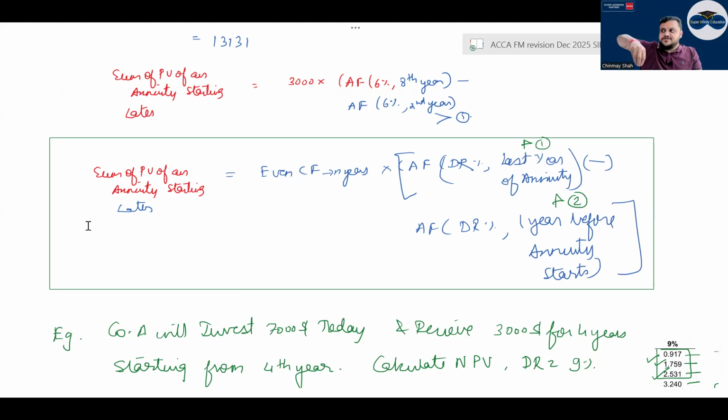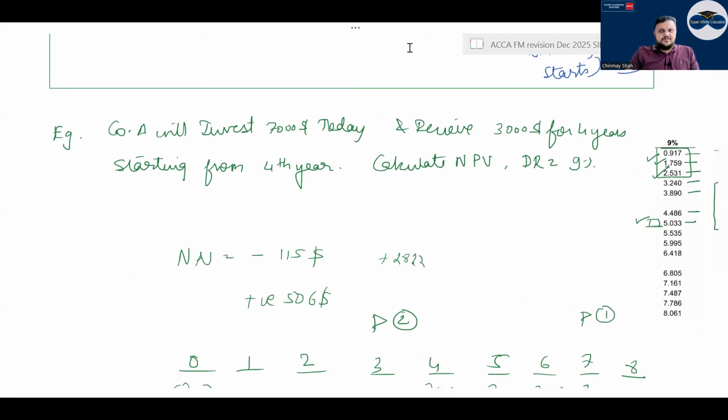Let's say the annuity starts from third year and goes up to eighth year. So take the annuity factor for the 8th year at the discounting rate, minus, since the annuity starts from third year, you come 1 year before and place the flag. So 8th year minus second year annuity factor you have to deduct, right? And then multiply by the even cash flow.